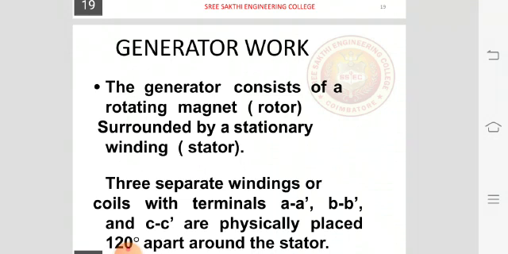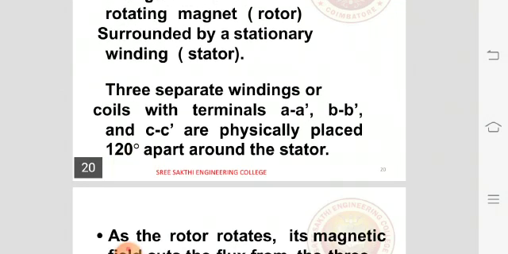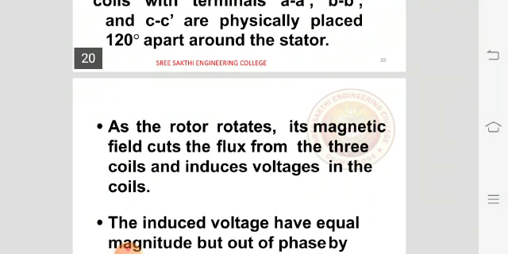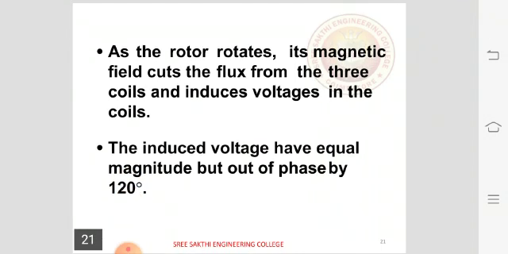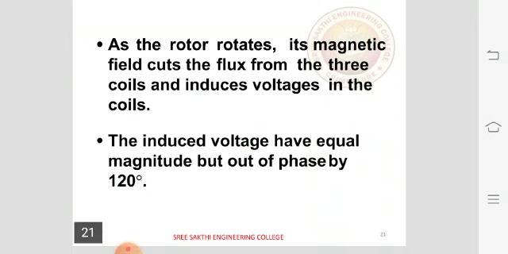Three separate winding coils, one at 120 degrees apart, with terminals A, A dash, B, B dash, and C, C dash, are physically placed 120 degrees apart around the stator. As the rotor rotates, its magnetic field cuts the flux from the three coils and induces voltages in the three coils. The induced voltages have equal magnitude but are out of phase by 120 degrees.